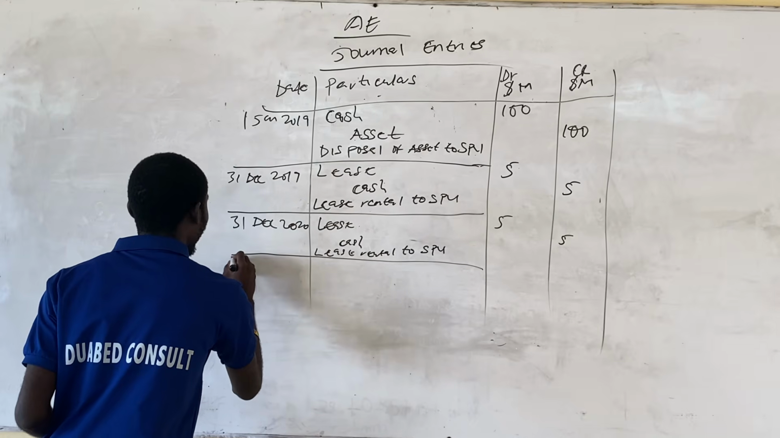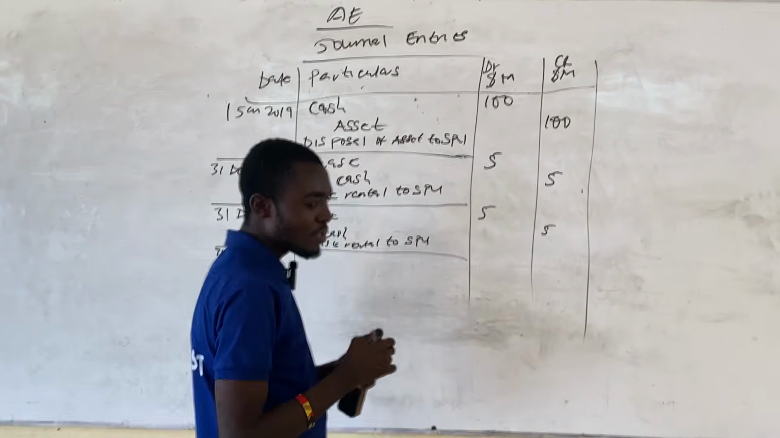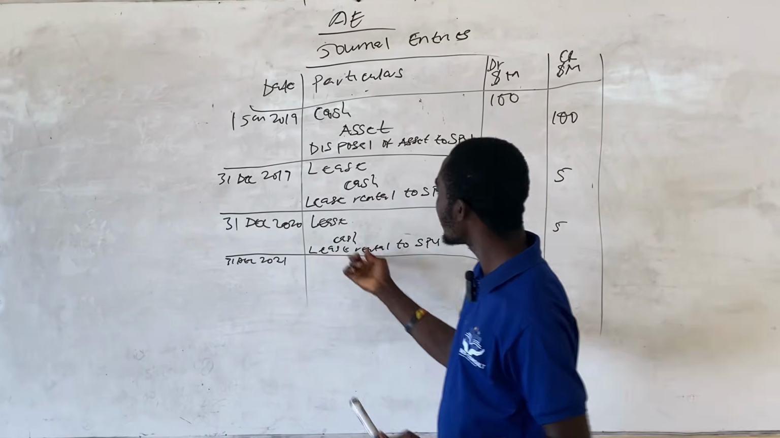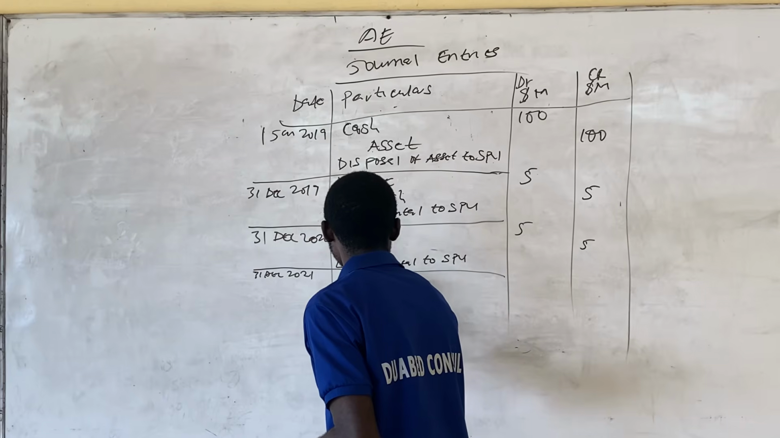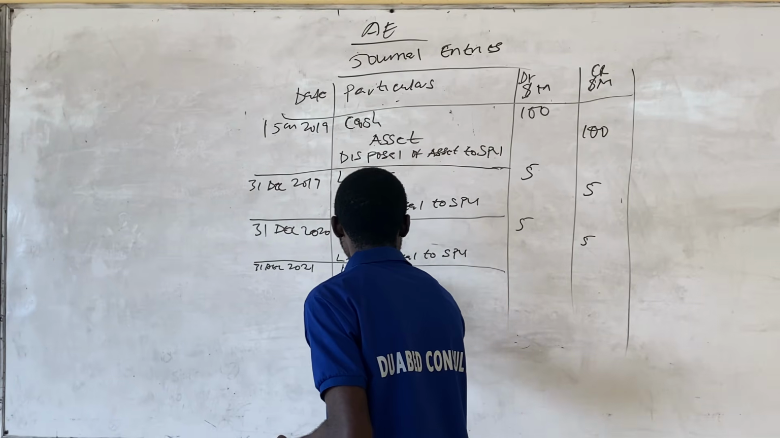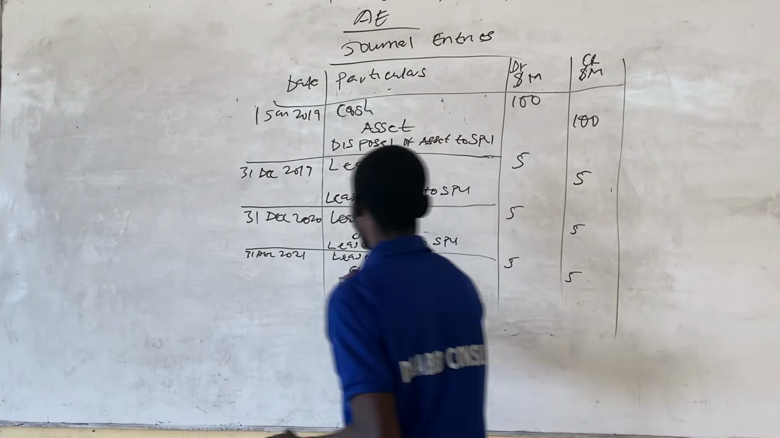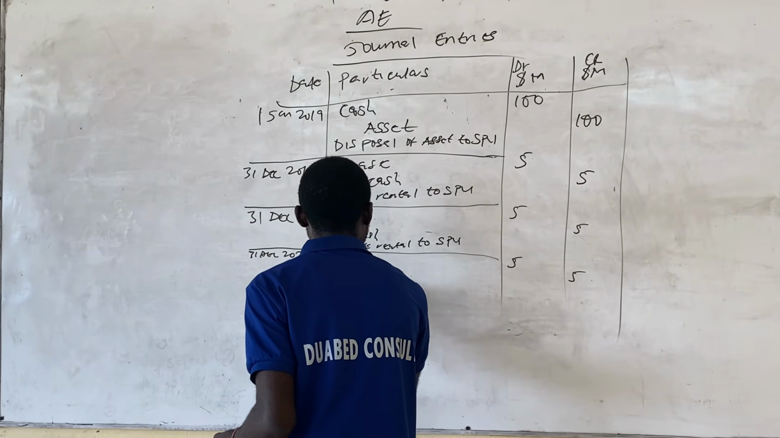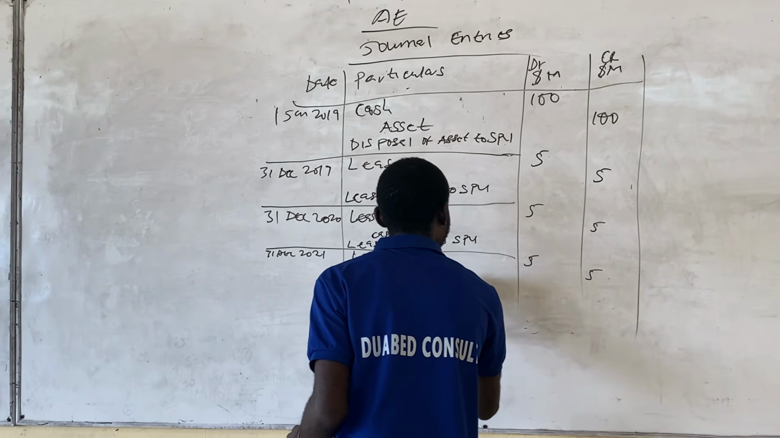And we do the same for 31st December 2021. For this one too, you debit your lease and then credit your cash account. So lease and then cash with the amount of 5 million, 5 million. And then the narration, lease rentals to SPV.